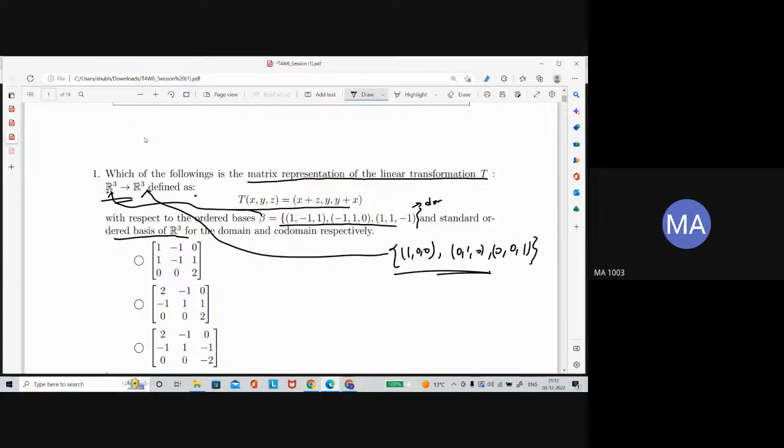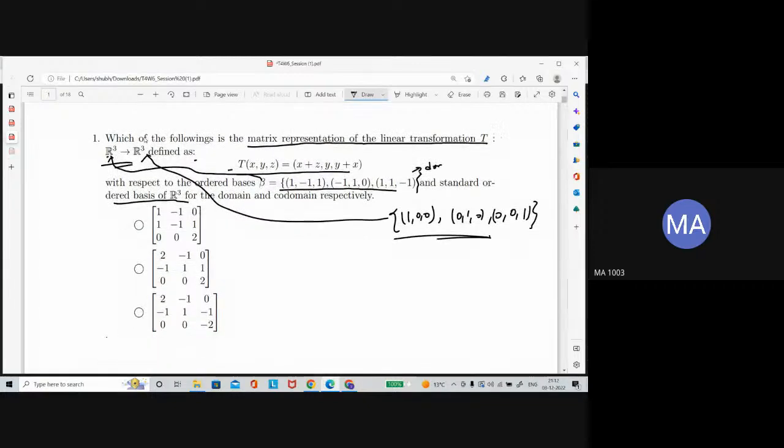Now everyone can solve this and let me know what the matrix representation of this linear transformation is. I'm giving 1 or 2 minutes. Please everyone solve this and let me know, so we can quickly do that.